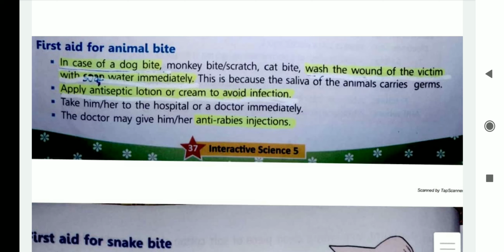This is because the saliva of animals carries germs, and if they enter the body, they will create a lot of problems. After that, we should apply antiseptic lotion on the wound. And later, we should take the patient to the doctor and ask the doctor to give him or her anti-rabies injections.